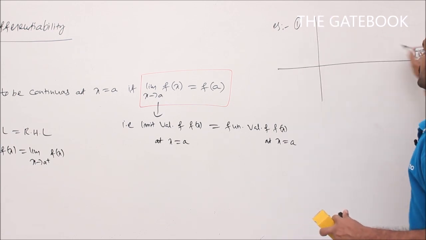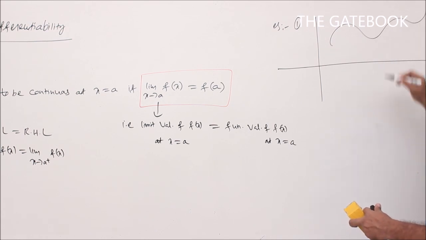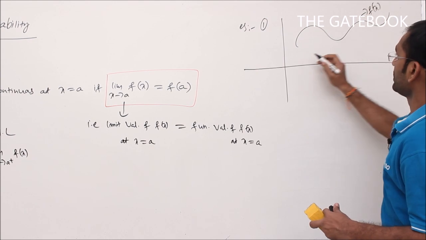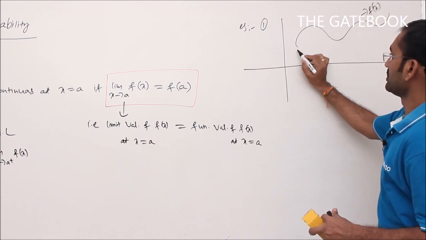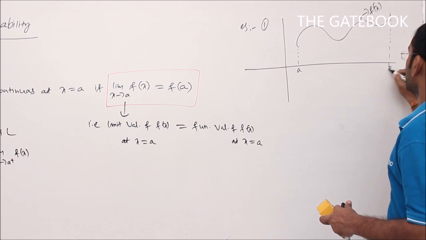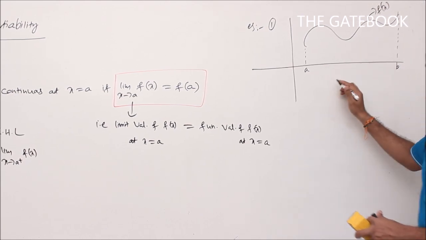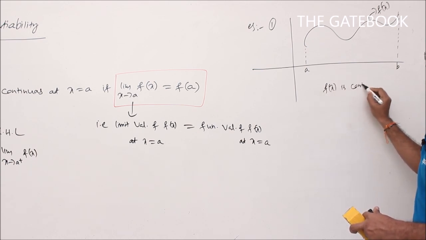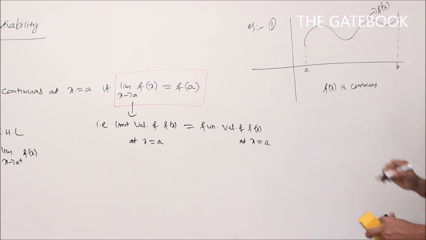Suppose this is my function f of x, defined in between a and b. So in between a and b, I can say that my function f of x is continuous.